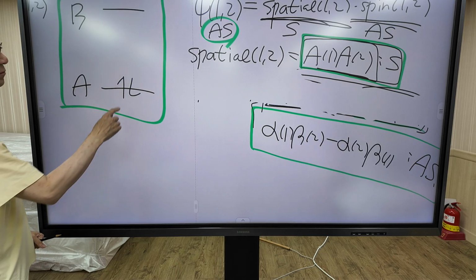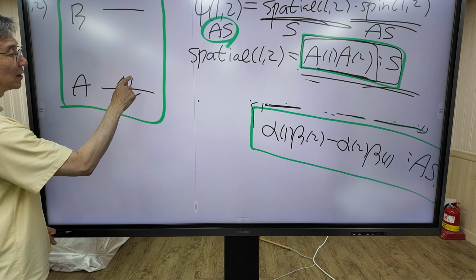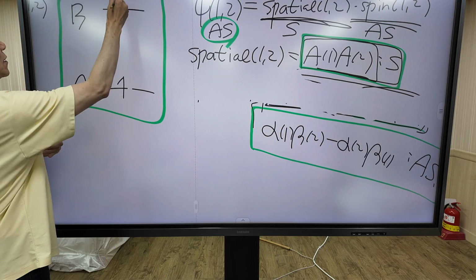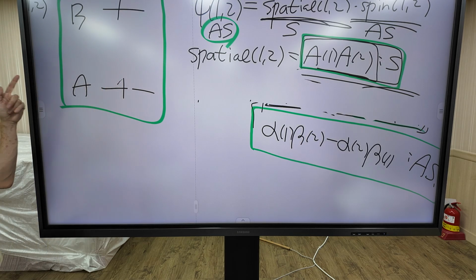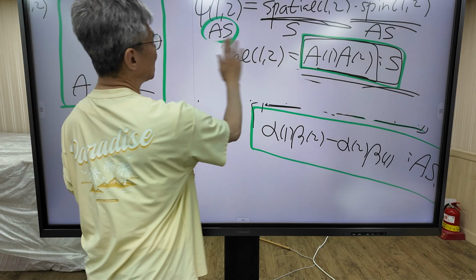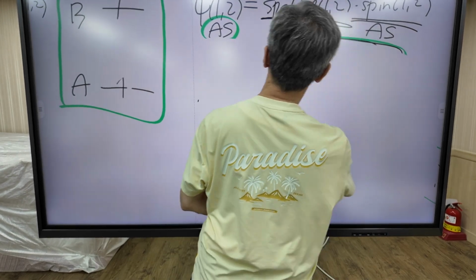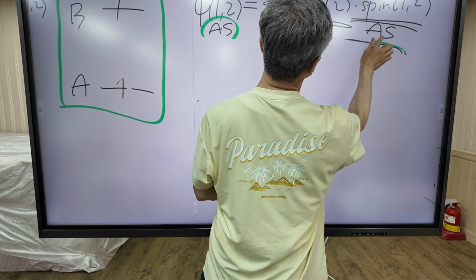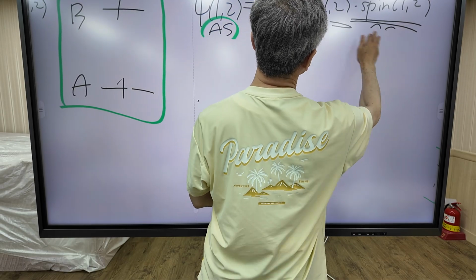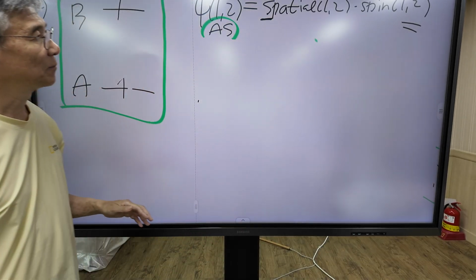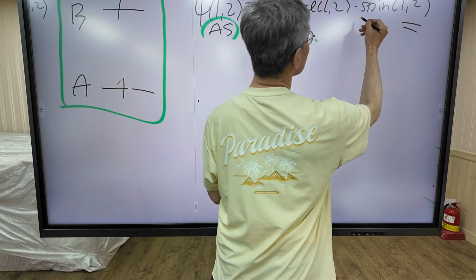Okay, now let's move on. Now the electron is promoted to d orbital. Okay. Similarly, this wave function is a product of spatial part and spin part. I'm going to construct the spin part first.